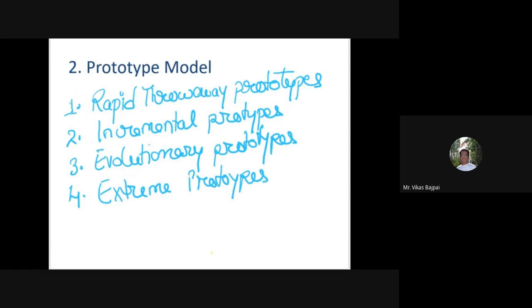Now, in case of your rapid throwaway, this particular thing is based on the preliminary requirements. That means the rapid throwaway prototypes are based on your preliminary requirements.